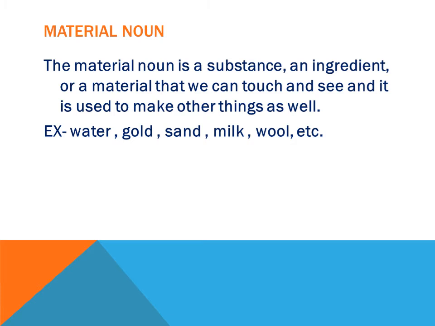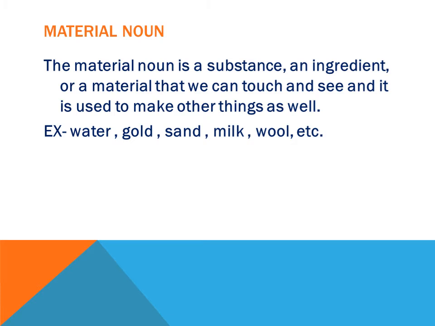Next, we get materials from animals also. Can you recall? Of course you can. Wool we get from animals, silk we get from animals, milk we get from animals, meat also we get from animals. All these are material nouns. And next, plants. So many things are there that we get from plants. You can name at least dozens.